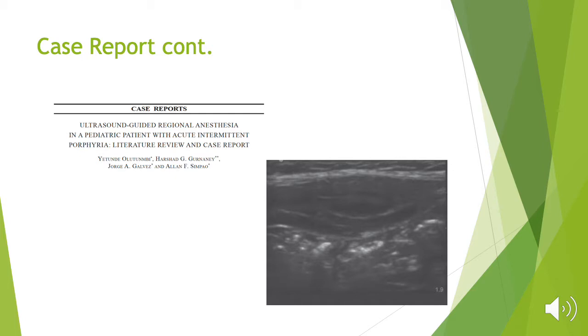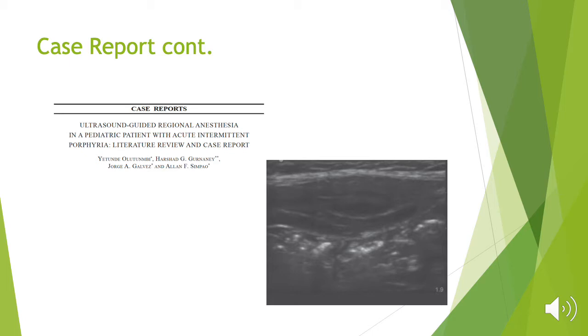Like I said in the last slide, the IV induction was used with propofol, and they placed an LMA. Maintenance was upheld with inhaled sevoflurane, and then under general anesthesia, they performed the right-sided ultrasound-guided ilioinguinal iliohypogastric nerve block. They used a Sonosite S ultrasound machine with a curved linear probe, and they had clear visualization of both nerves. And they used 4 cc's of 0.25% bupivacaine with 1 to 200,000 epi.